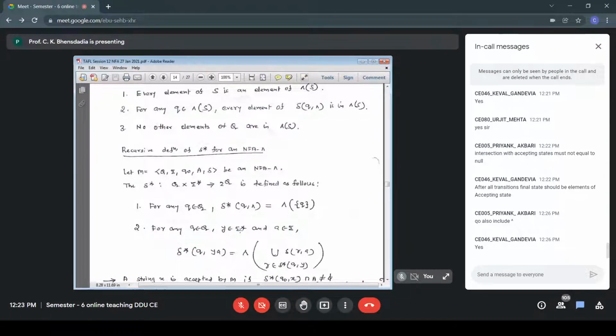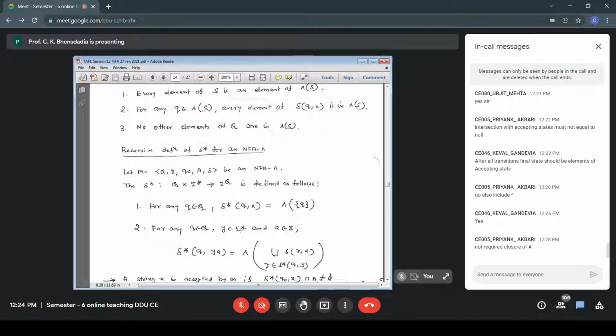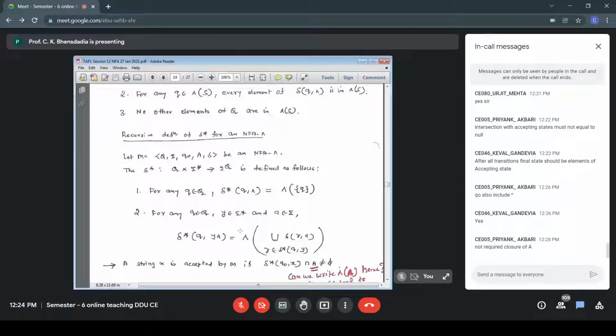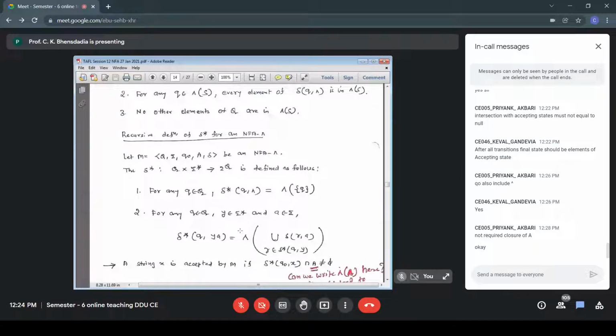Can anyone answer this? Priyank or Keval? Not required. In fact, we cannot write that. That will be wrong. We can't write null closure of A. Can anyone justify this?